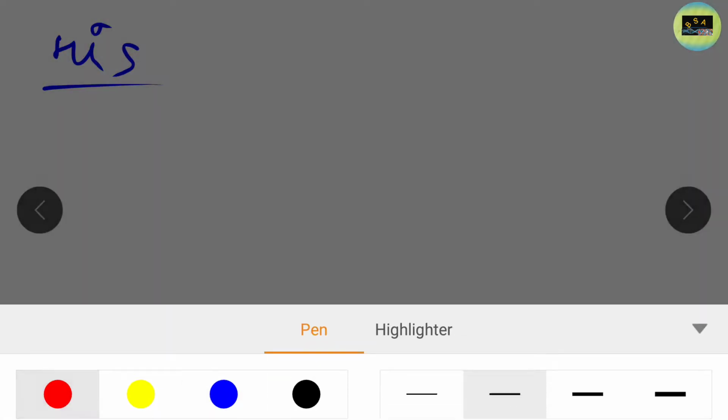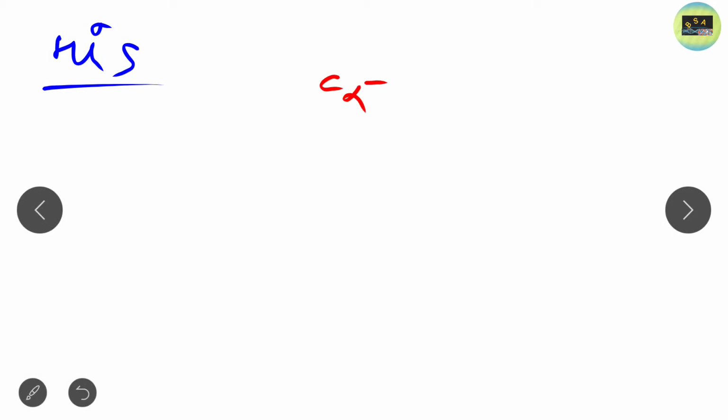Now another basic amino acid is histidine. Just look at the structure of histidine. It is a little bit difficult as compared to the arginine and lysine structure. Here is hydrogen.